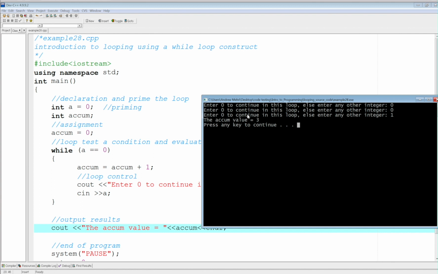Okay? So notice here, the first time we came in, as we got in, the accum was 0. We added a 1 before this question was asked. Then we asked. We put a 0, which means now you go back to the beginning of the while loop and you assess and you say, is it 0? Answer is yes. Then you accumulate. So now you have 2.